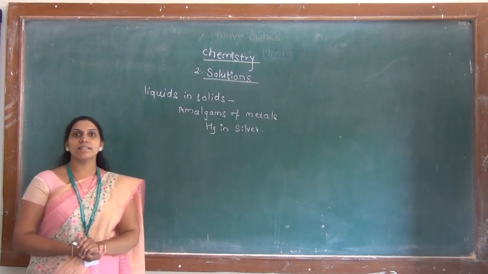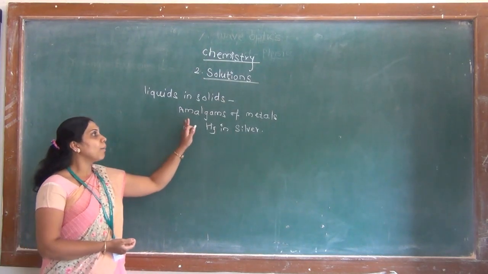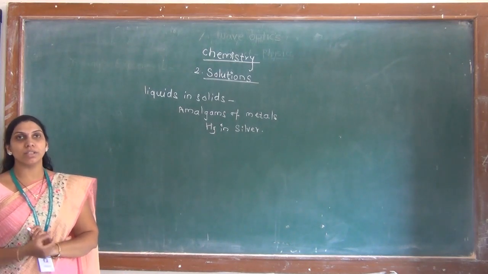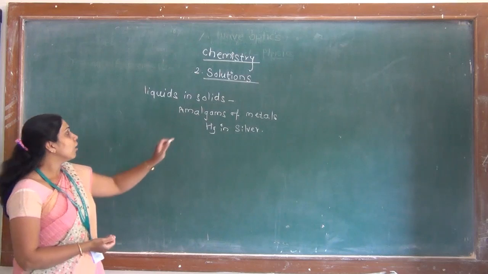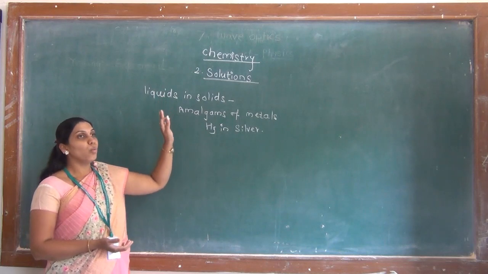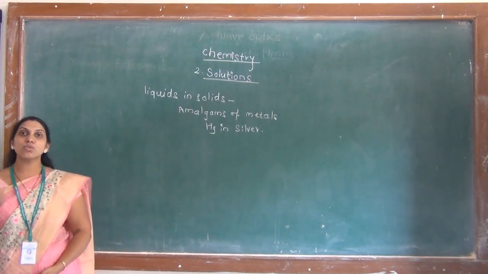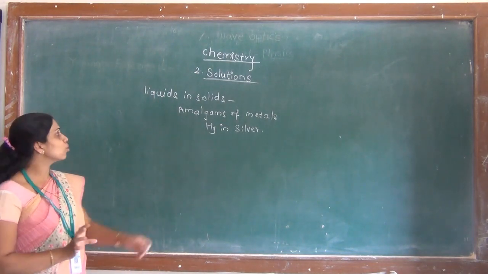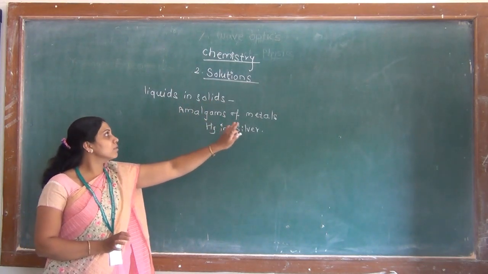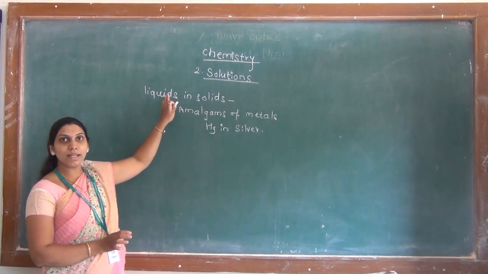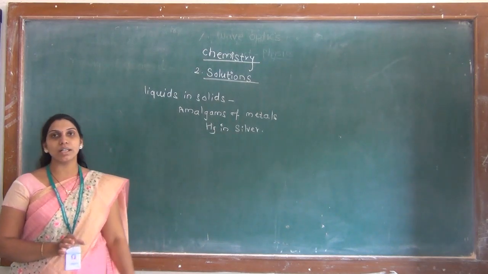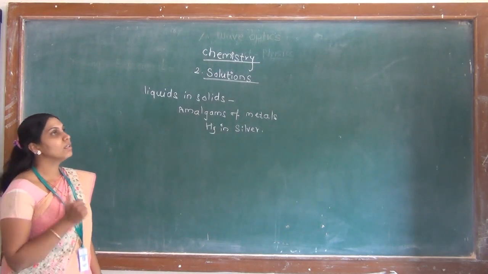In that, the example of liquids in solid is amalgams of metals. Amalgam refers to mixture of mercury with some other component. You know that mercury is a metal, but it exists in liquid state. When mercury metal is mixed with other metals, it forms a solution of the type liquids in solids. So, amalgams of metals is an example of the type of solution liquids in solids. For example, amalgam of silver. Amalgam of silver contains mercury mixed with silver.